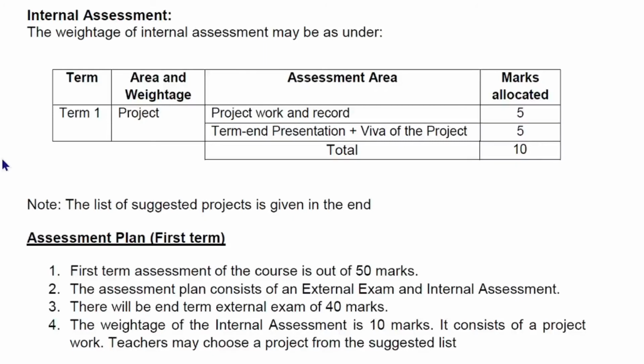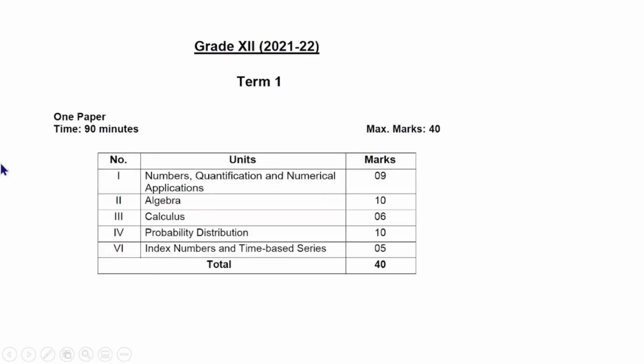syllabus and the topics. This is the syllabus for term 1. The various units are: first unit numbers, quantification and numerical application, second unit algebra, third unit calculus. In the third unit calculus only differentiation and its application is there.